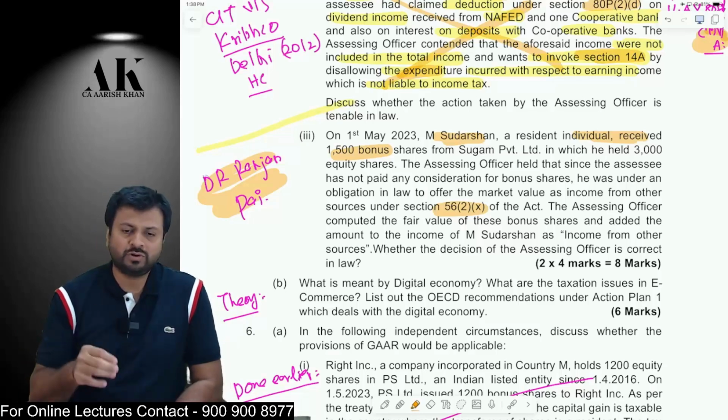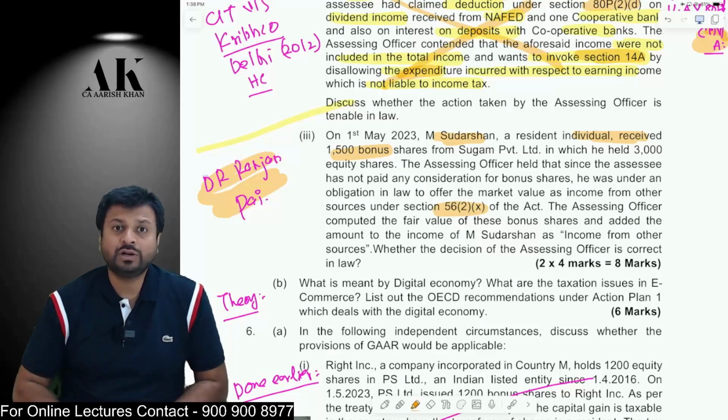Bonus shares are not a gift. The Supreme Court has held in the case of Dr. Ranjan Pai that bonus shares received is not a gift.